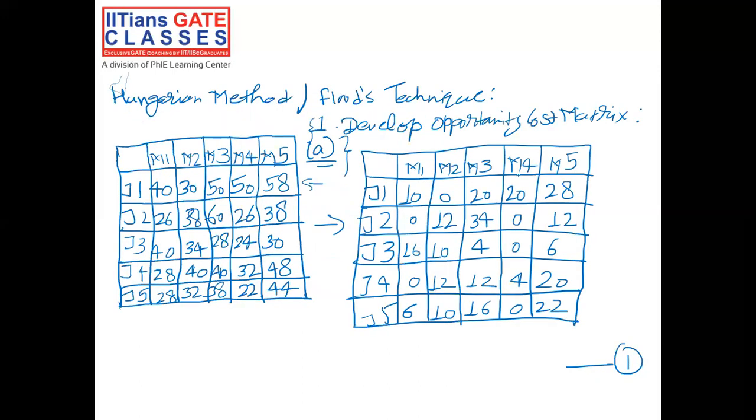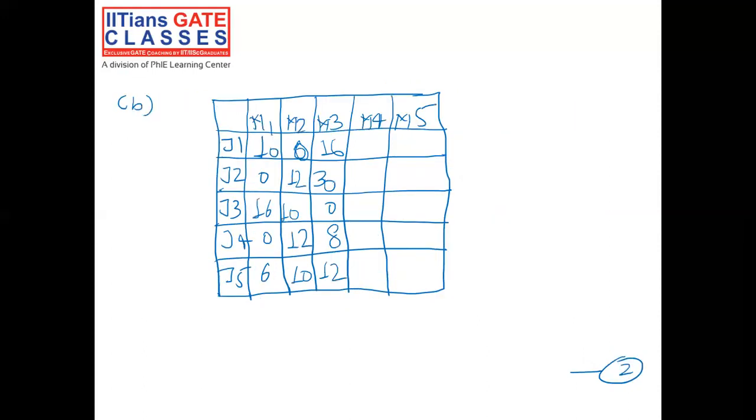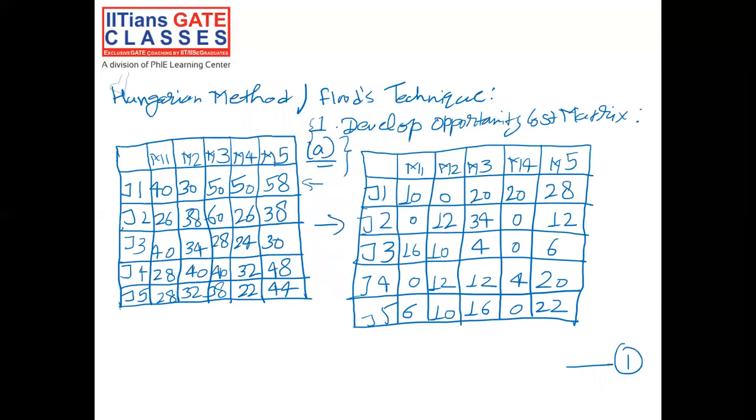Now go back and see column 4. So again for column 4, the smallest element is 0. So subtracting 0 from each element of column 4, you will get exactly same as before. So this would be 20, 0, 0, 4, and 0. Now go back for column 5. The smallest element in column 5 is 6.